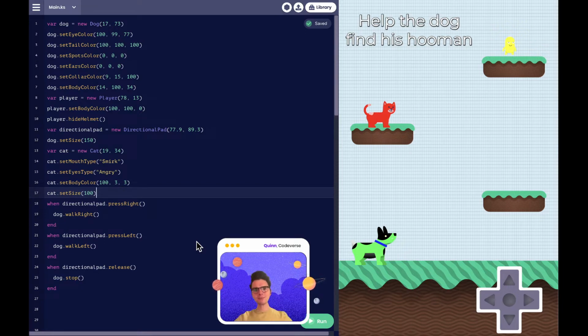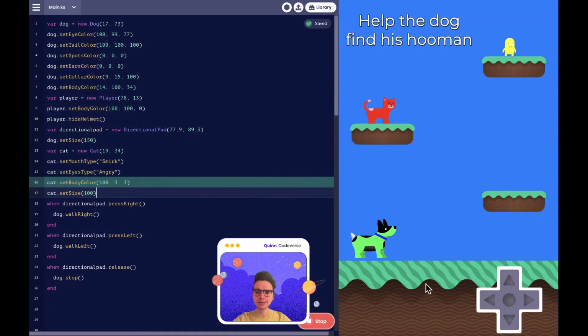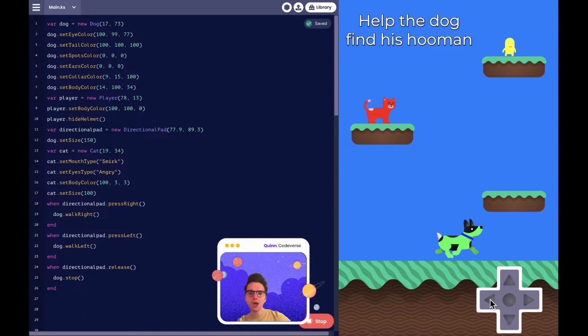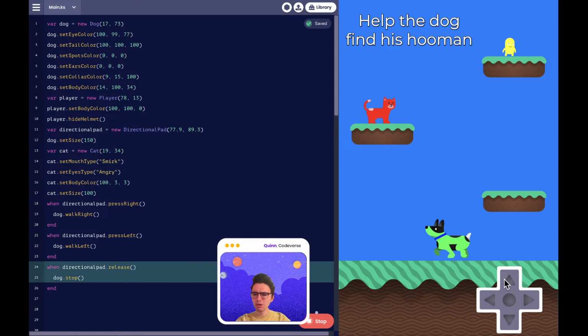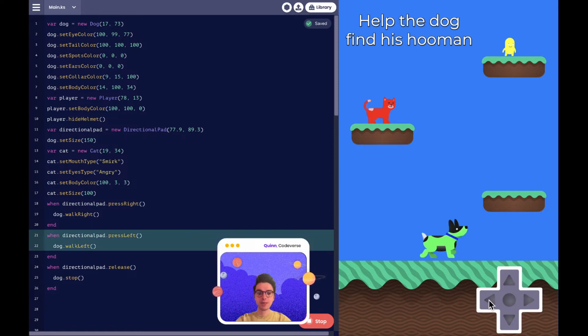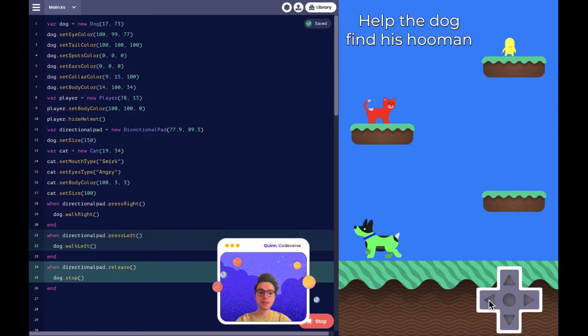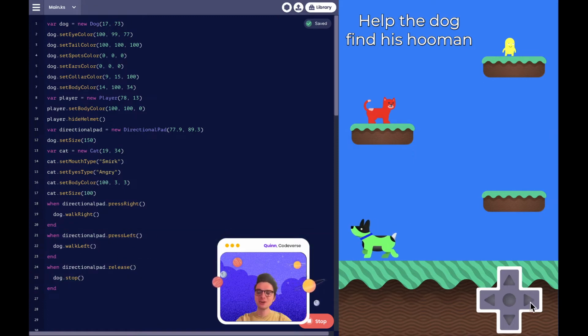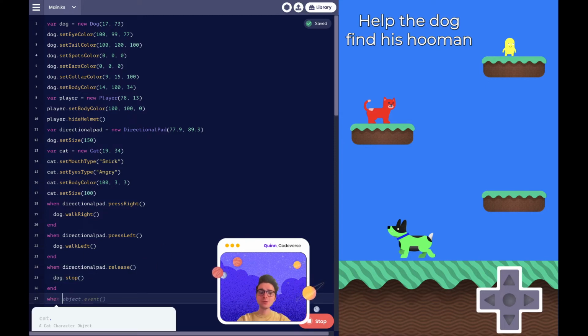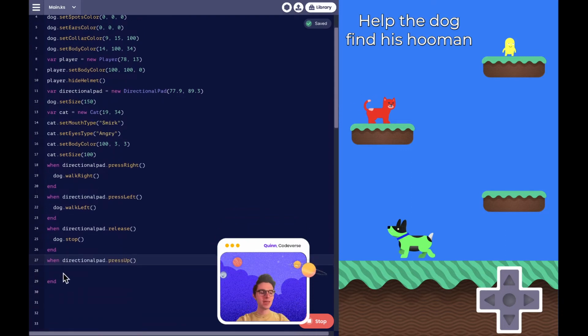So let's see what our game looks like thus far. When I click run, we're going right, our dog's moving to the right. We're going left, our dog's moving to the left. And we can jump. Oh no, our dog can't go anywhere because we didn't tell it to move up. As you can see, when I'm touching the left and right side of our directional pad, your code will fire with a nice little green highlight on your editor screen. But when I click the up button, it's only showing for my release. So we'll add in one final when statement for when our directional pad presses up, and we'll have our dog jump.